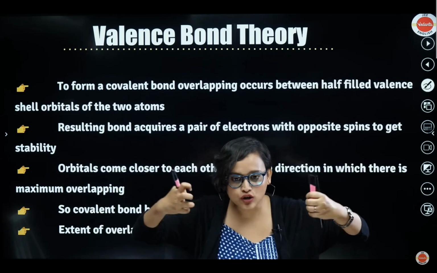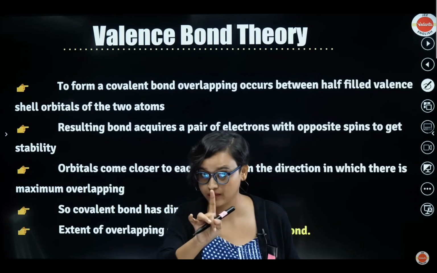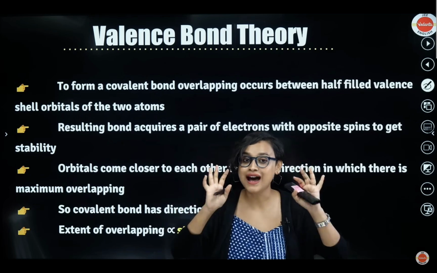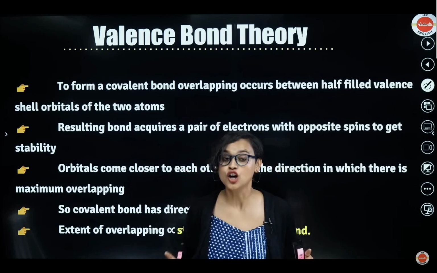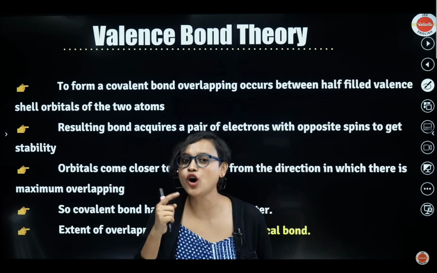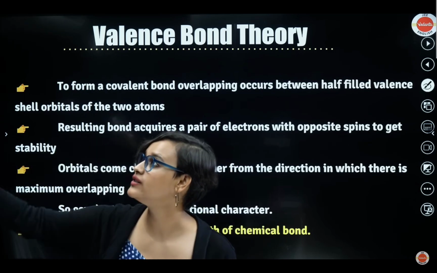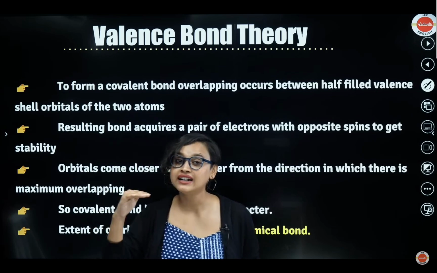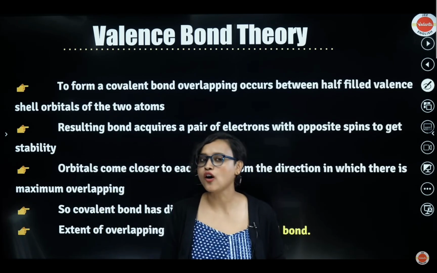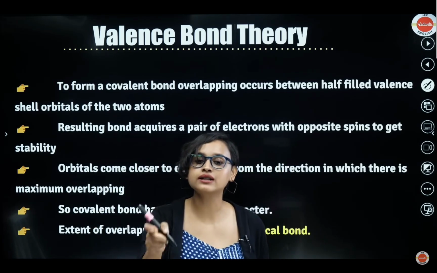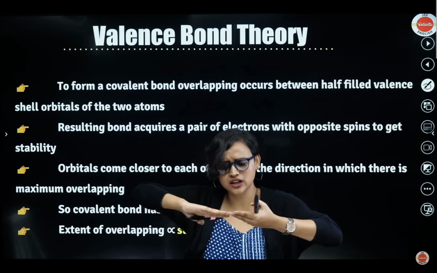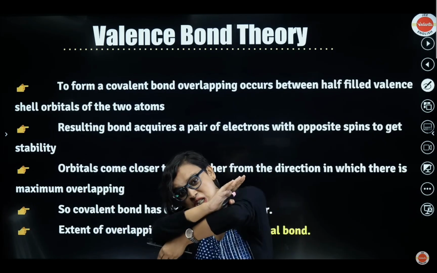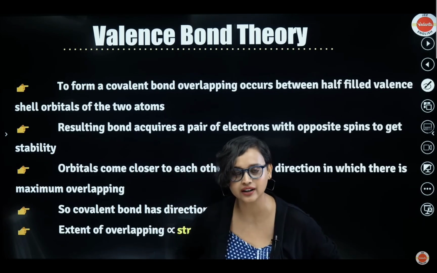Now the orbitals come closer to each other from the direction in which they think there will be maximum overlapping. They want maximum overlapping, right? Maximum overlapping is a necessity here. So now we are saying that the covalent bond has directional character. That means the covalent bond has direction. And the more the overlapping, the more the strength of the chemical bond. Obviously, if only this much is touching, you can easily break it. If the overlapping happens like this, you will have to push the other one, slide it off, and only then will you be able to break it, right?